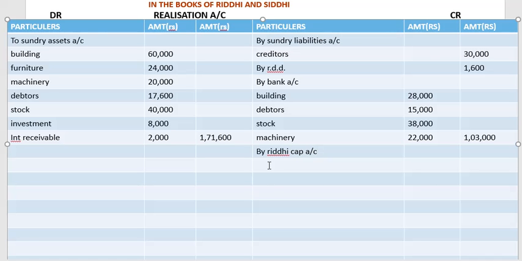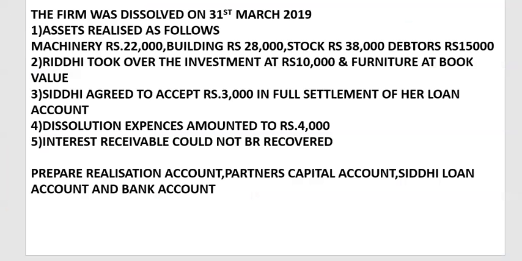Okay, she has taken over the investment, because it is realized, so investment 10,000. Okay, and furniture 24,000. In the outer column we will be getting 34,000. Now this is done.